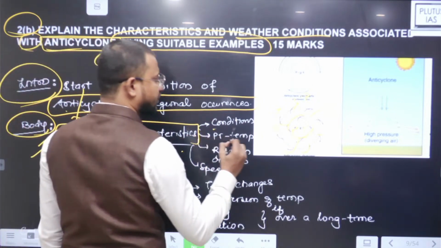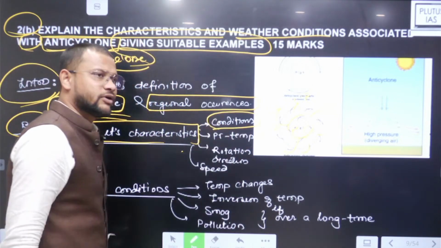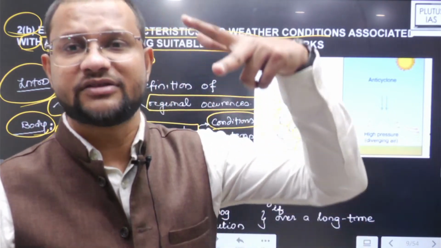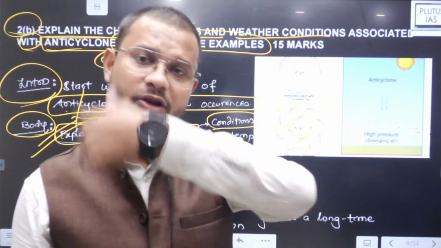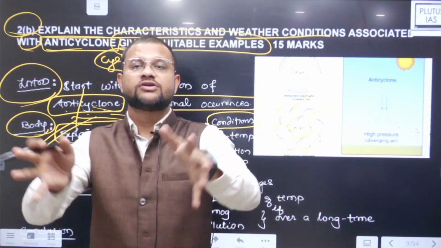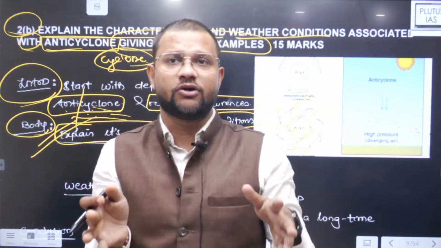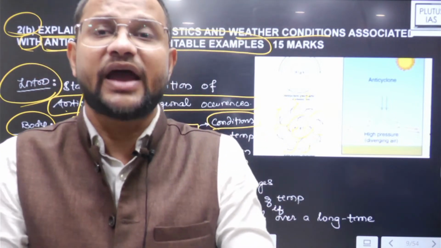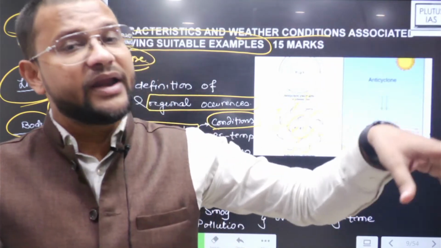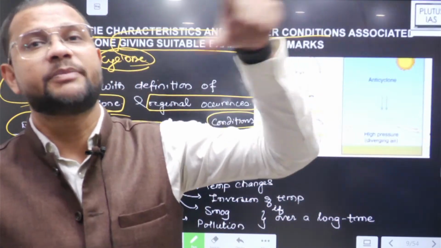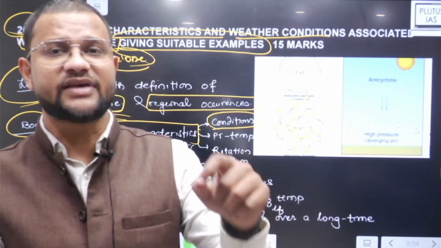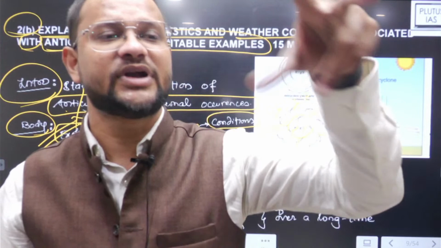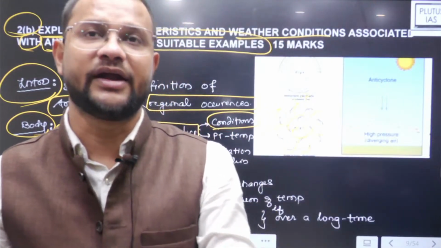So what are these? Like the conditions that it requires. Anticyclone can develop on land as well as continent. It requires a high pressure center surrounded by low pressure system. It requires enough Coriolis force, and it is very advisable, a good condition, if there is already a cyclonic development in the periphery. That provides the high pressure and low pressure systems that then integrate and lead to anticyclone formation.